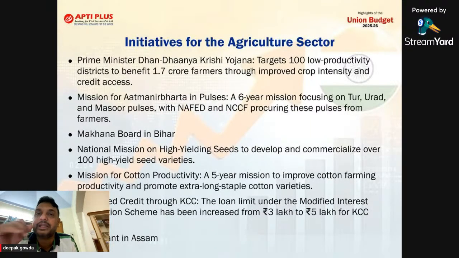This year, they have announced the initiatives they are going for in the agriculture sector. They have announced a scheme called Prime Minister Dhan Dhanya Krishi Yojana, which means what? In India, out of approximately 700 districts, 100 districts have low productivity, sir. So they'll go for targeting those 100 low-productivity districts, where they find almost 1.7 crore farmers. The government, with the support of credit, provides credit to them, and crop input support like seeds and fertilizers. They try to support them to increase per hectare productivity. That is why they launched Dhanya Krishi Yojana.